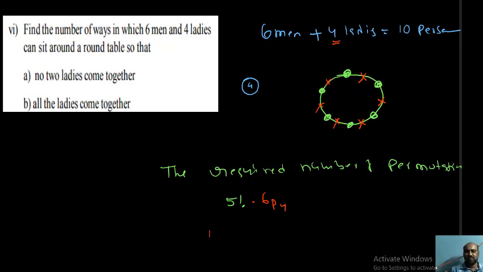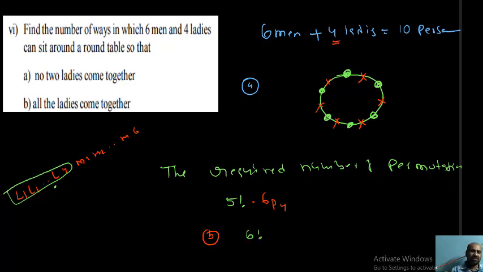So what is the next one? B. All the ladies must come together. So lady 1, lady 2, and so on, lady 4. Then men 1, men 2, and so on, men 6. So all these ladies are taken as one unit. Okay, 1 unit plus these 6 men gives 7 units. These 7 units around the circle you can arrange in 7 minus 1 factorial ways, 6 factorial ways.